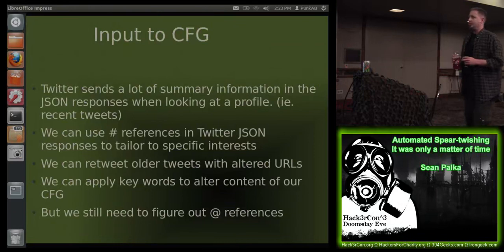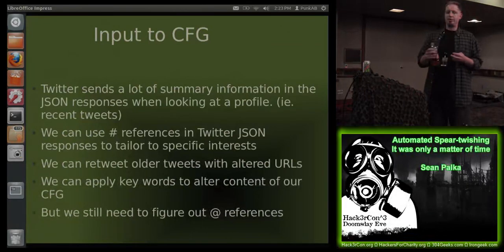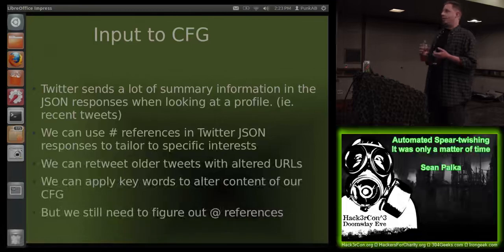Another key thing we can use is feedback from Twitter itself. When you actually go to Twitter and click on someone's profile and see who's following them, for example, Twitter sends back a lot of useful information to you. It includes recent tweets that they sent out. It includes pound references that they had. And we can use all this and apply it to our context-free grammar and include these references in the content that we're going to be sending out.